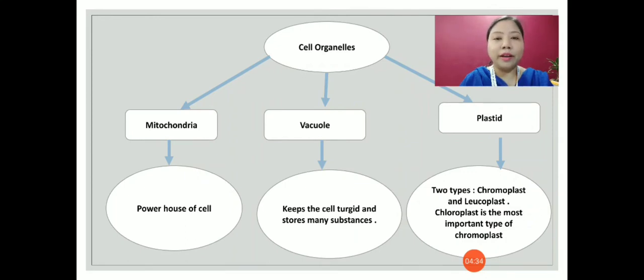Leucoplasts are colorless and they store food and various substances. Chloroplast is one of the important chromoplasts present in plant cells because it contains the pigment chlorophyll, which is responsible for the preparation of food for plants.